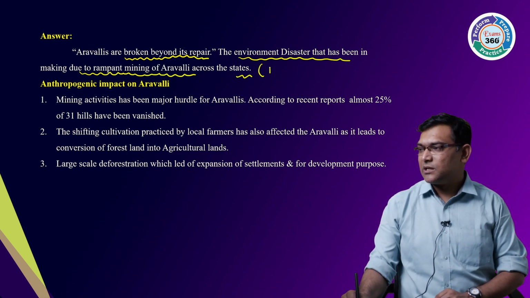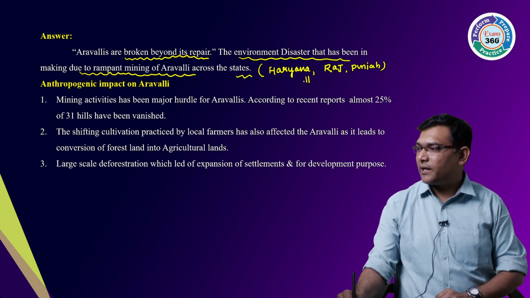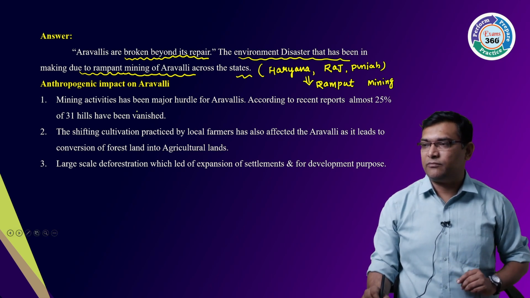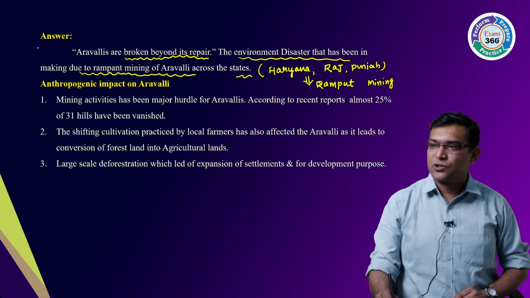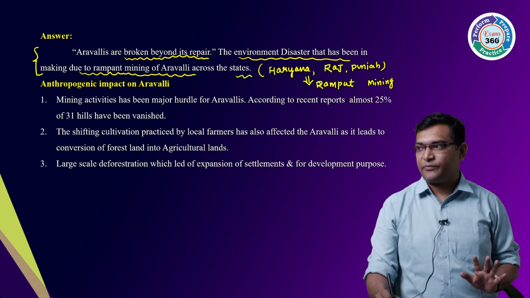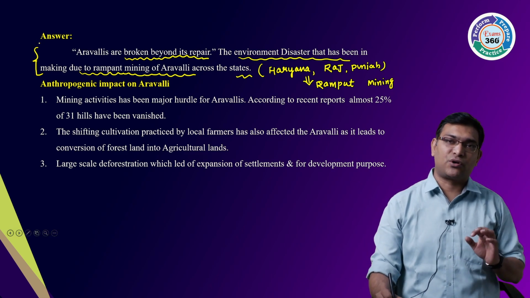Across the states means Haryana, Rajasthan, Punjab. Here rampant mining is taking place, and rampant mining is one of the causes. So the Aravalis are broken beyond repair, and the environmental disaster has been in the making due to rampant mining of the Aravali across the states.